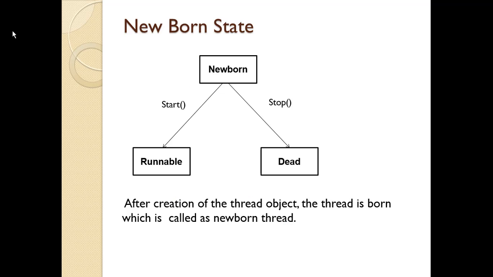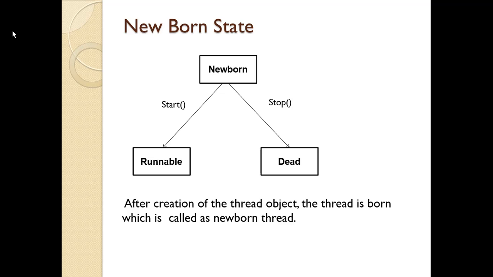The first state is the newborn state. After creation of a thread object using the thread class, the thread is born, which is also known as a newborn thread. In this state, the thread is not scheduled for running, but we can do two things.